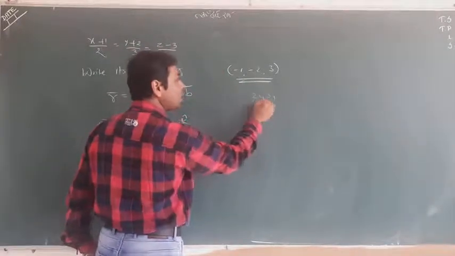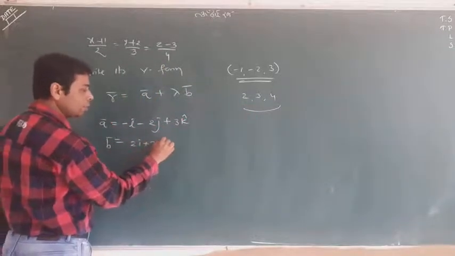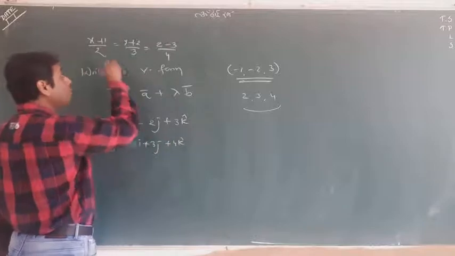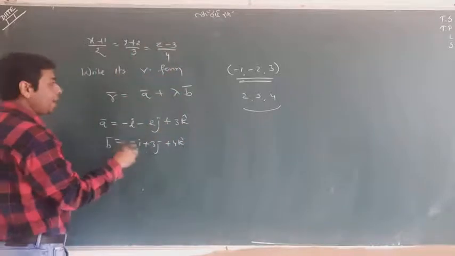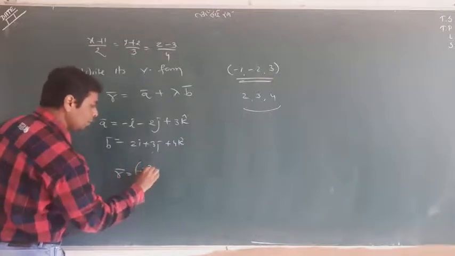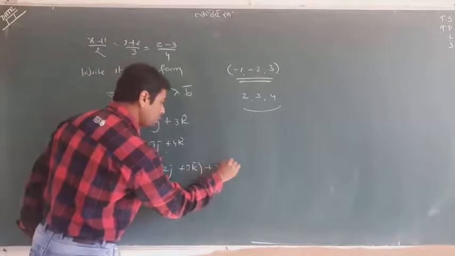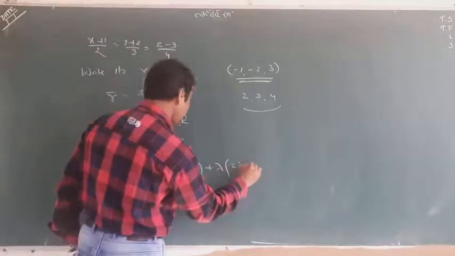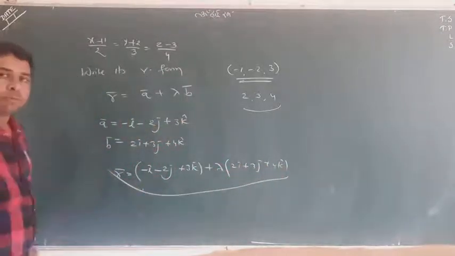So from the ratio you get b: 2i, 3j and 4k. The ratio and the point by which the line passes are both written in i, j, k. Putting it in r equals a plus lambda b: r equals minus i, minus 2j, 3k plus lambda times (2i, 3j and 4k). Whatever you got, this is the vector equation.